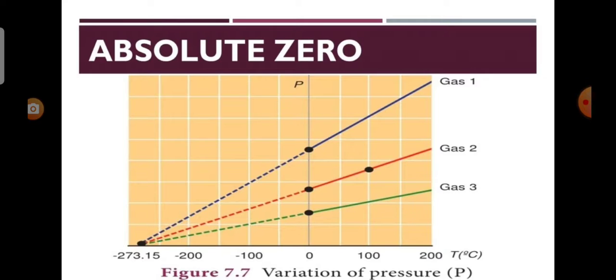For all gases, the pressure extrapolates to zero at the temperature minus 273.15 degrees Celsius. It is known as absolute zero or 0 Kelvin.